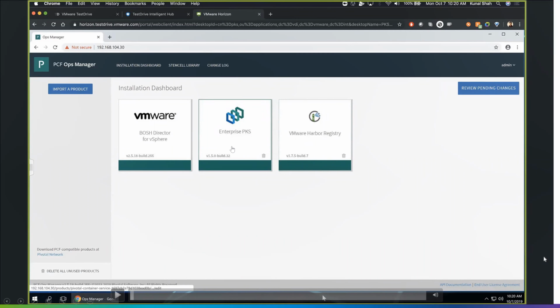When we download Enterprise PKS, we don't have to download Kubernetes again. It comes embedded, and the latest supported version of Kubernetes comes along with Enterprise PKS. So we are assured that whenever we take the latest Enterprise PKS, we'll also have a supported version of Kubernetes. These are the versions of the software which we can see at the bottom left corner. When we click this icon, the tile is going to get deleted and the corresponding VMs, everything will be gone. So let's go on with the demo.